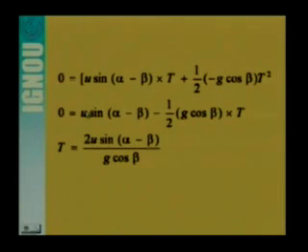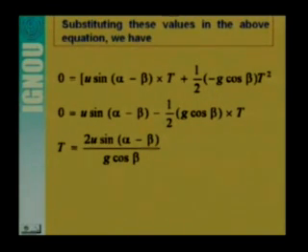Substituting these values, we have 0 equals u sin(alpha minus beta) into t plus half into minus g cos beta t square. From this expression we can find the time of flight, T equal to 2u sin(alpha minus beta) divided by g cos beta. This is the time of flight for the projectile while considering the motion on the inclined plane.